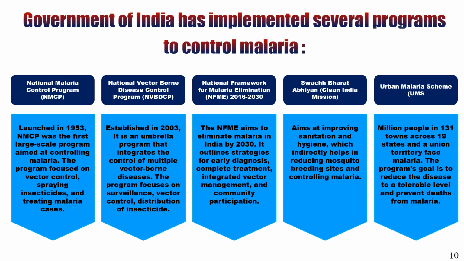Fourth program, Swachh Bharat Abhiyan, also known as the Clean India Mission, aims at improving sanitation and hygiene, which indirectly helps in reducing mosquito breeding sites and controlling malaria. Last one is the Urban Malaria Scheme, UMS. Million people in 131 towns across 19 states and union territories face malaria. The program goal is to reduce the disease to a tolerable level and prevent deaths from malaria.